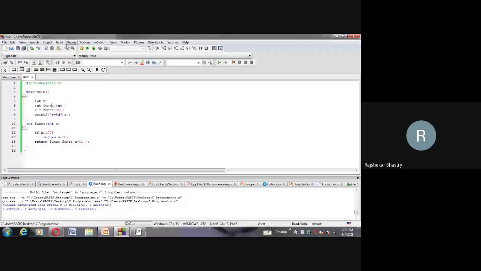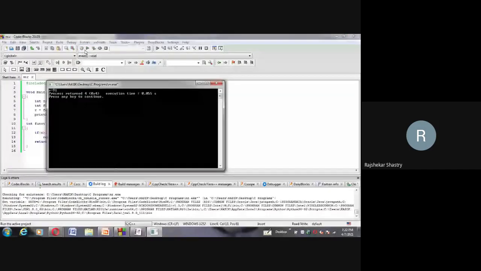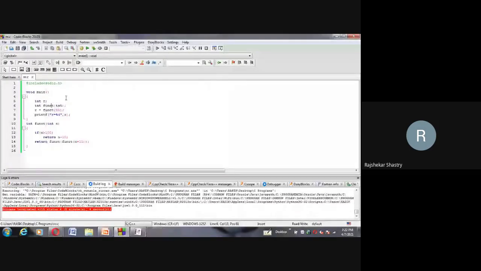Now you can similarly check the other things also, like tail recursion and head recursion, which we just now demonstrated. Okay, all of you? Yes, Amma. Yes, sir.